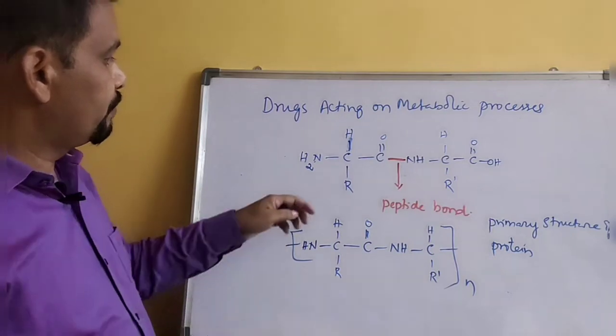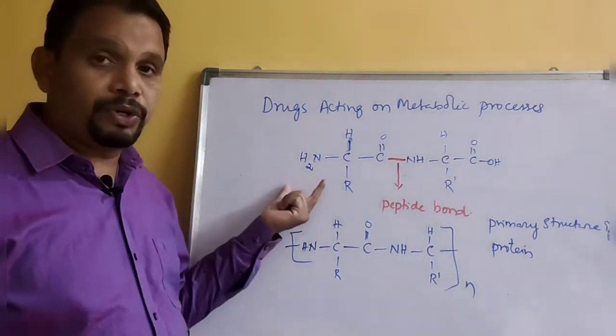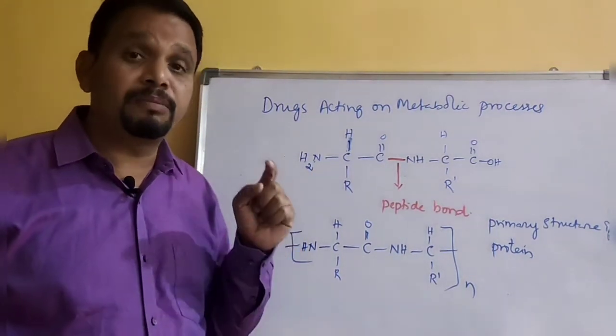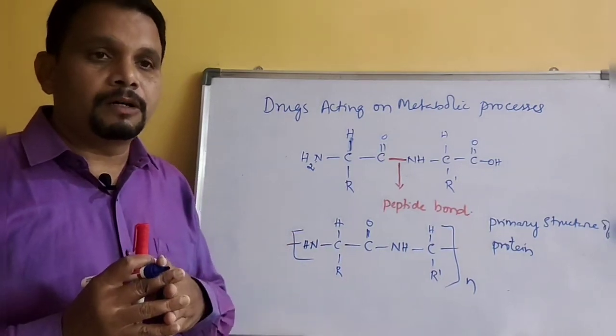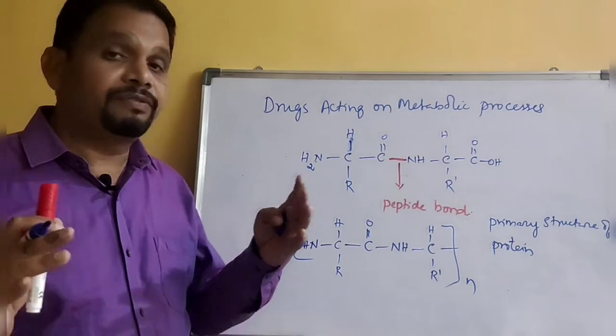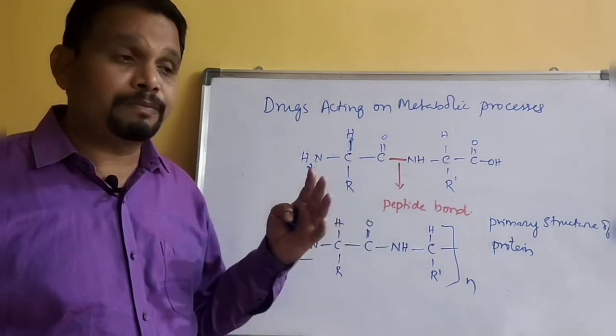So proteins are made up of amino acids. Proteins are a combination of different amino acids through peptide bonds.